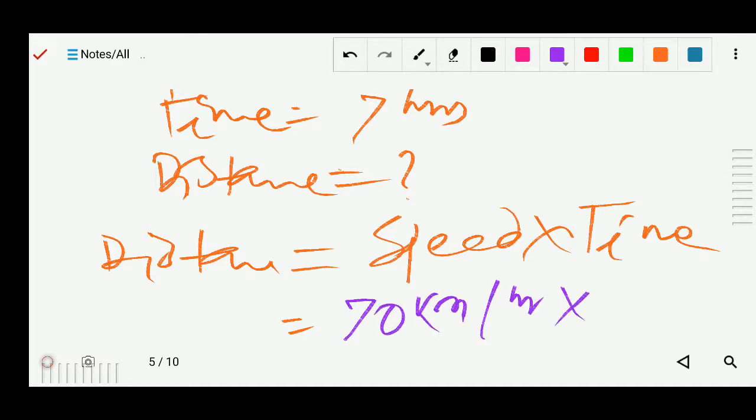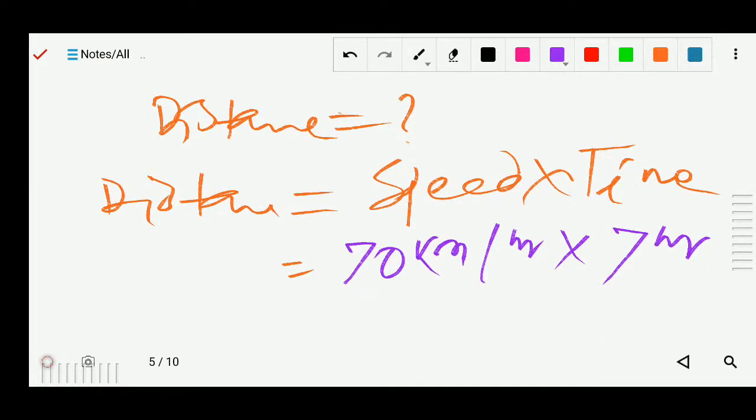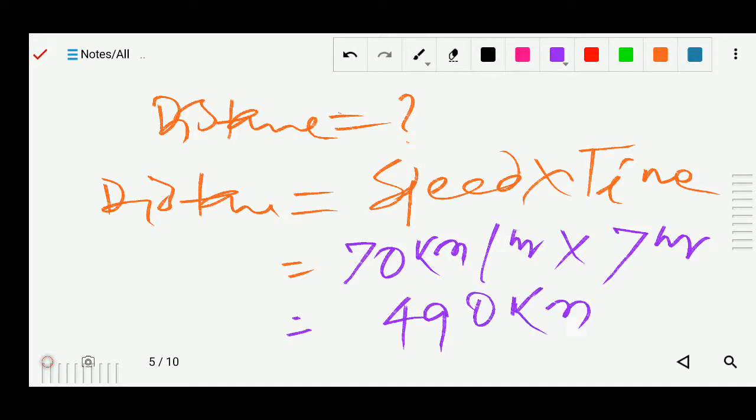And what is the time? 7 hours. So this hour will cancel. First of all we multiply 70 into 7, so you will get 490, and only kilometer will be there, because hour and hour, both sides, will cancel. So what is the answer? 490 kilometer. That's your answer. And we know that the units of distance are meter, kilometer. So these are the units for distance. Okay, so this is the answer.